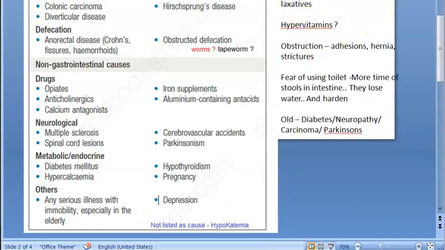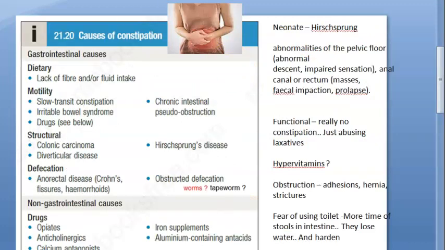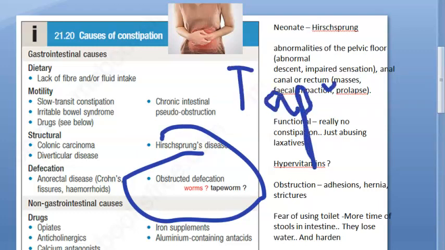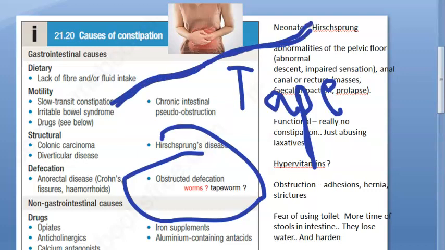Then this obstruction point is there, guys. So why can there be obstruction? That they didn't explain, right? Can it be tapeworm? Or some worms sitting in the intestine, tapeworms. Have you seen horrible photos of these tapeworms in the intestine, right? So it could be tapeworm, okay?